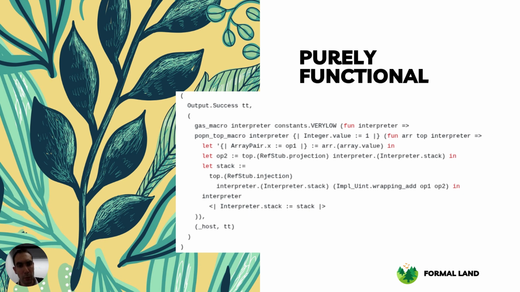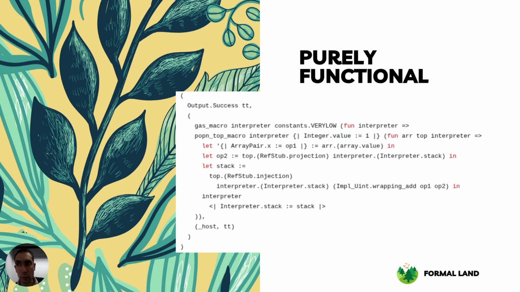The last step, we rewrite the code explicitly in a purely functional form, where we get really the idiomatic Coq code with the use of an equivalent gas macro and pop-and macro. And here at the end, we do the addition of OP1 and OP2.